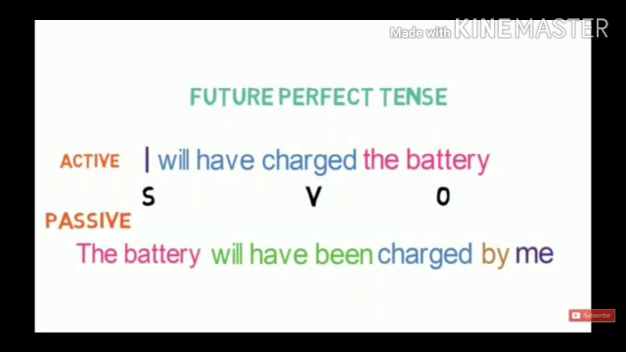Active and passive rule is not applied on future perfect continuous tense. Okay, so these were the simple rules that I have discussed with you. This time only simple active passives are in your syllabus. I have told you each and every rule in detail.